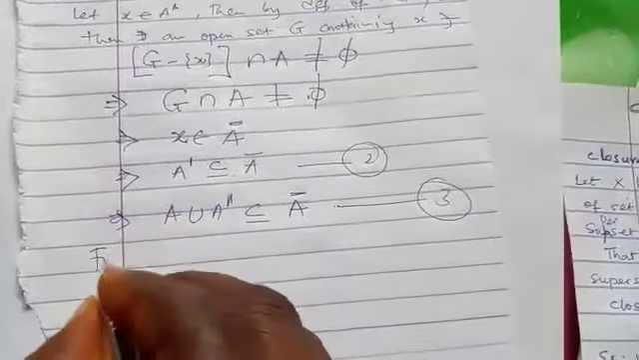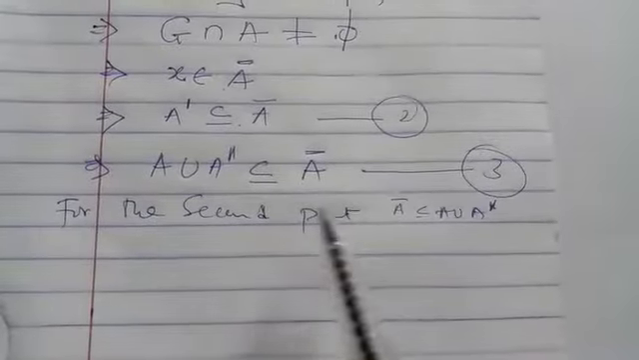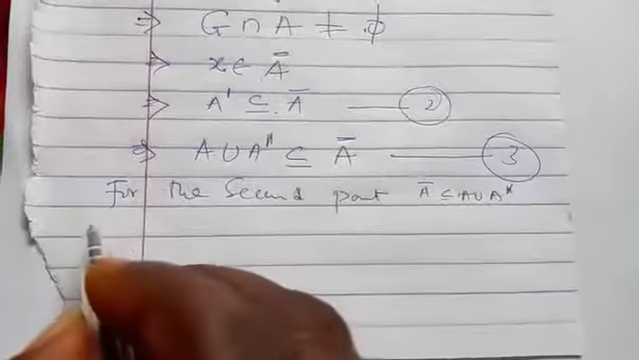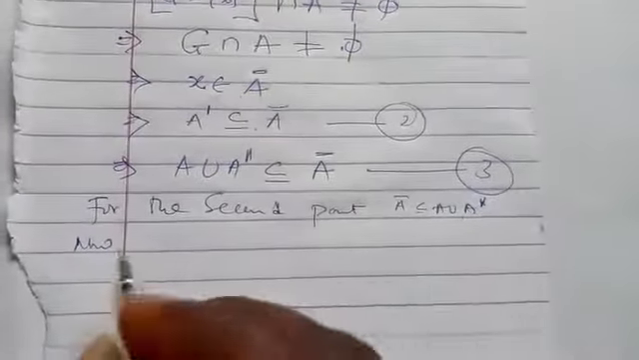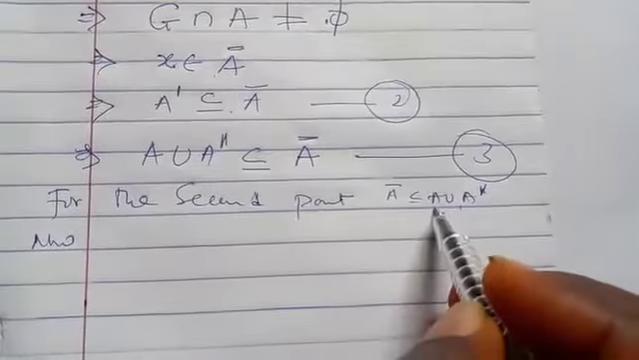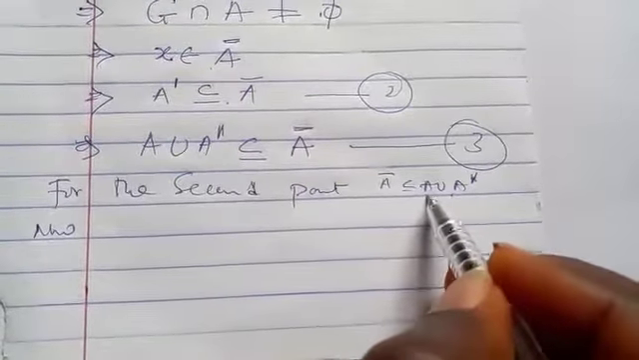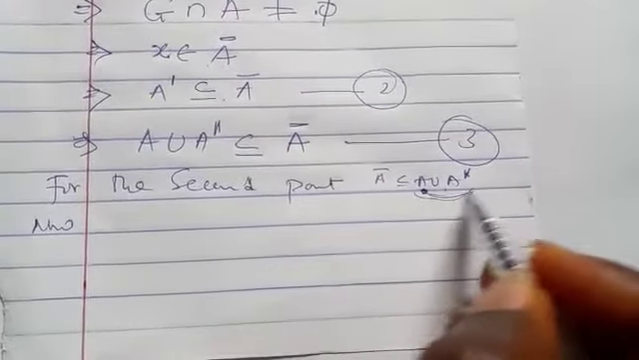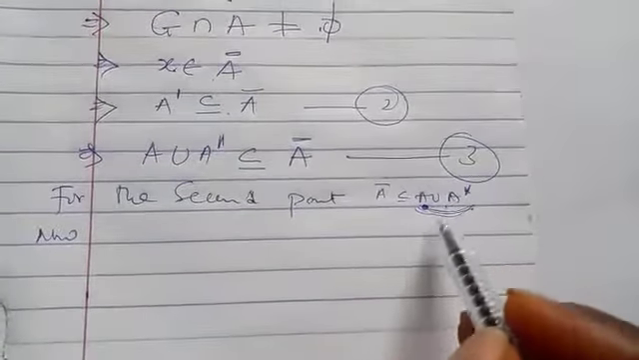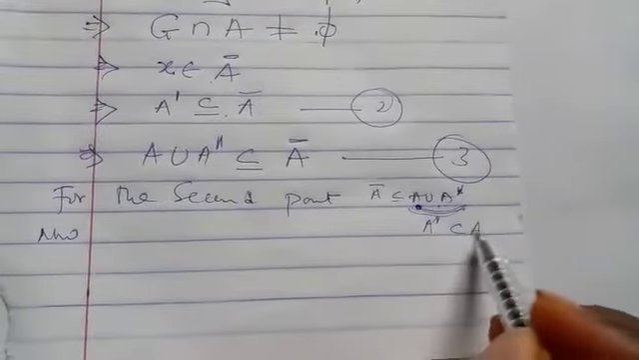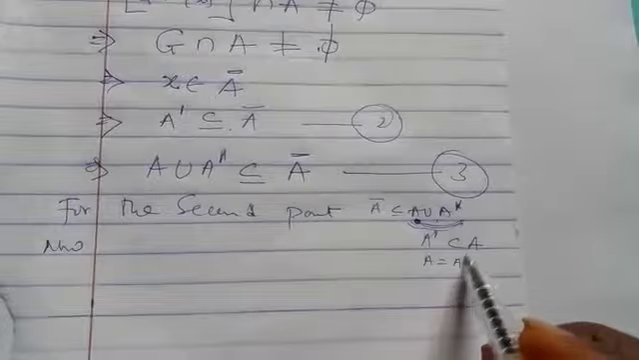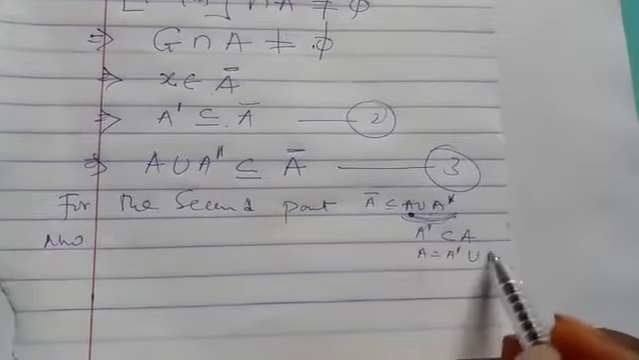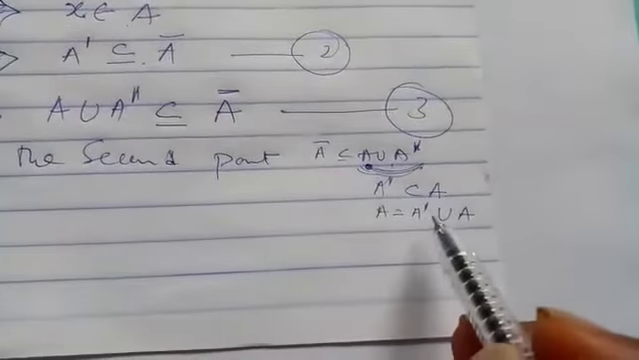Now let us prove the second part. For the second part, A bar is a subset of A union A prime, that is what we want to show. This one is in two cases. The first case is, let's consider when x belongs to A. If x belongs to this, then x will belong to the union of the two. We know that A prime is a subset of A, and A is a union of these two. So this one is easy for us.